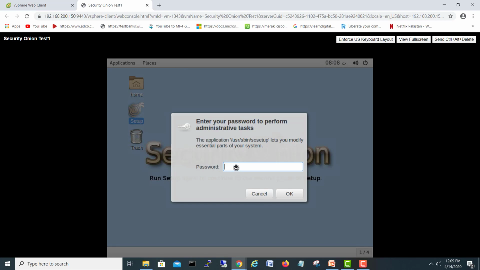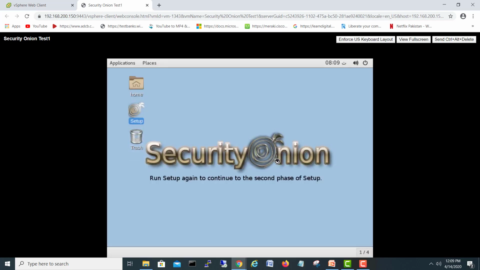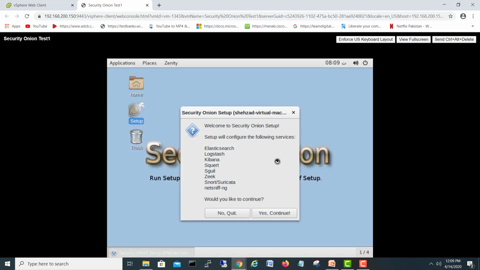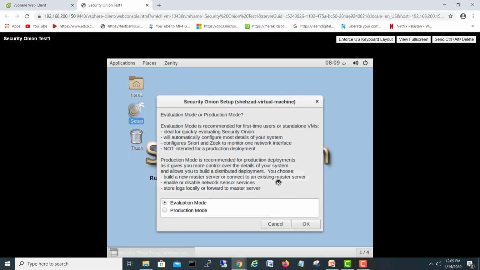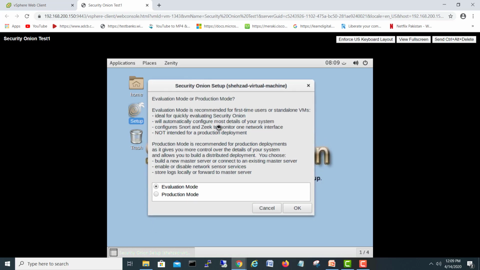I'll give a password. Okay. Yes. Skip the network settings, we already did that. Okay, so we are on the third step now.